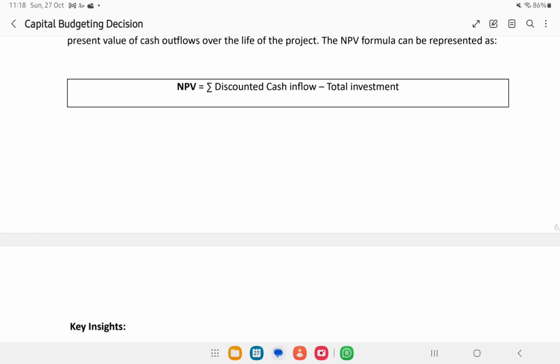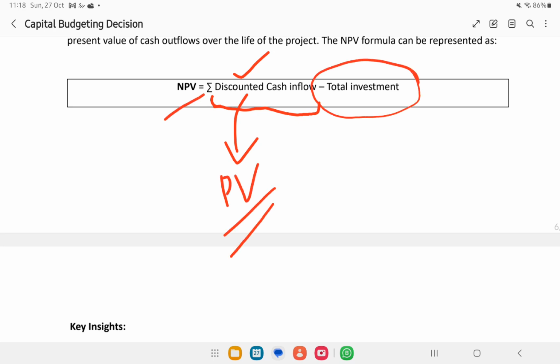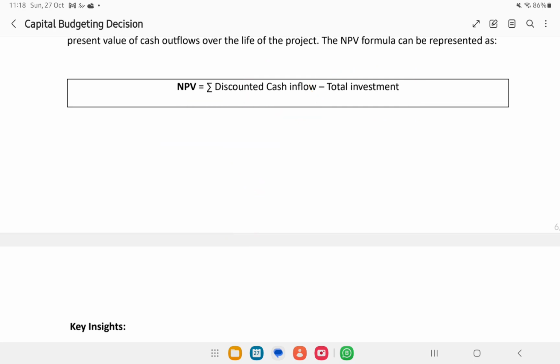Here we won't take the sum of the cash flow they give, we will take the discounted. That means after considering the present value of money they promise to pay in the upcoming years, minus total investment, and that is called our net present value. So net present value is the sum of present value of cash inflow minus the investment we make.